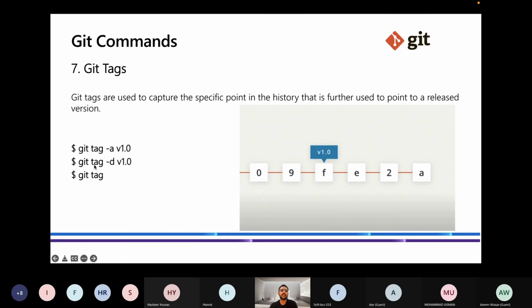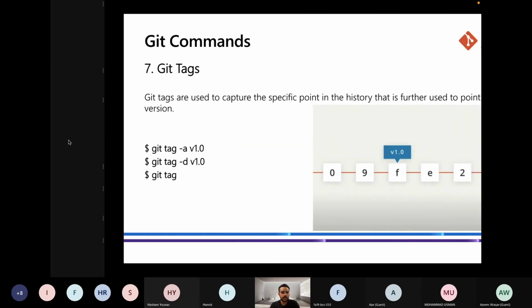Git tag -d, as clear from its name, d for delete, will delete that tag from that particular commit. If we say this commit has some bugs in it, we cannot put a tag on this commit, so we remove the tag, make some changes, make another commit, and put that tag on the new commit. The third is git tag. The git tag command shows all the tags in your repository, all the tags in your project or software. So let's run these commands.